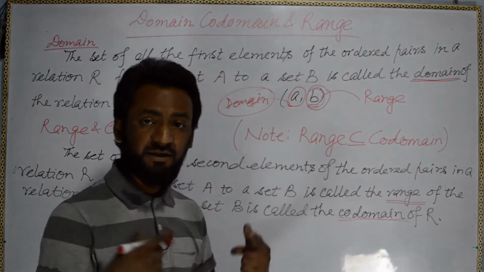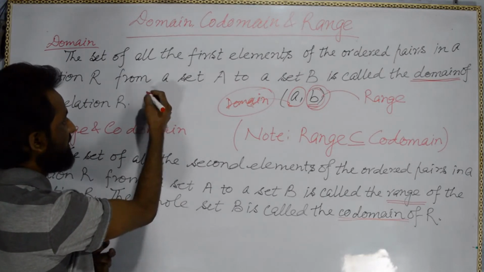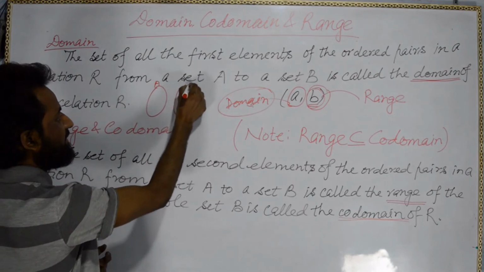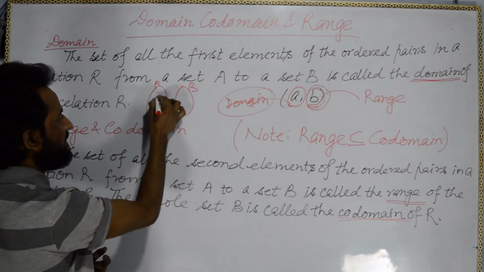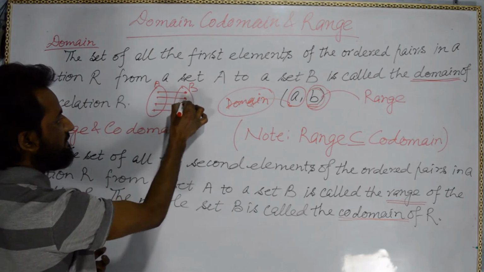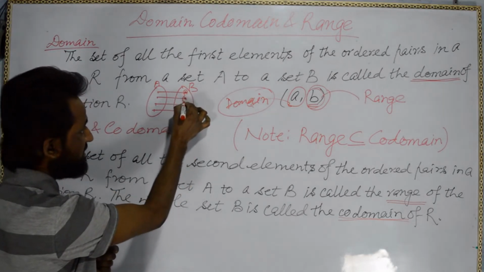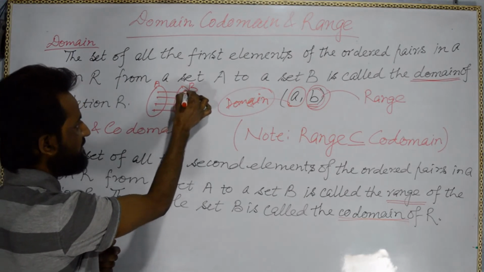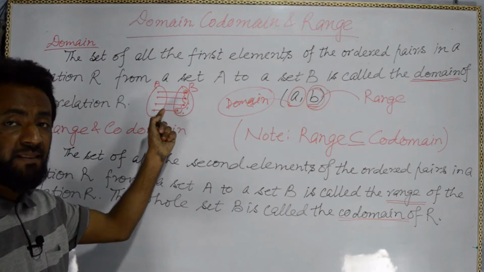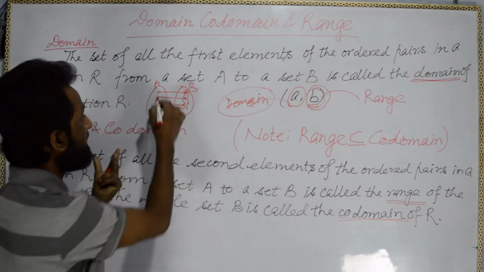And the whole set B, when we define a relation or function, whatever it is, if this is set A and this is set B, then all the elements will be mapped here and a few elements will be left. But the elements that are mapped will be the range, and the remaining elements in B are left because they are not mapped through the function.